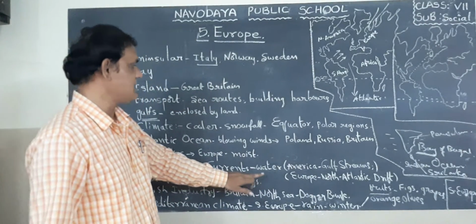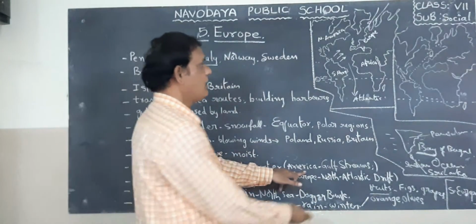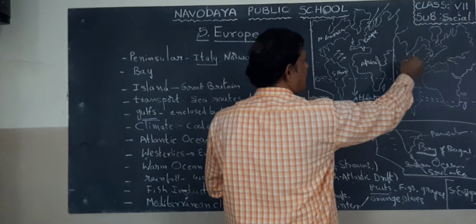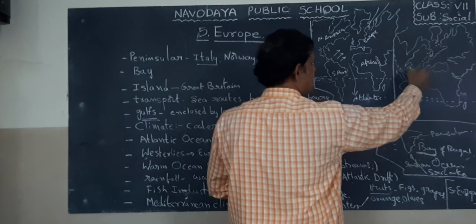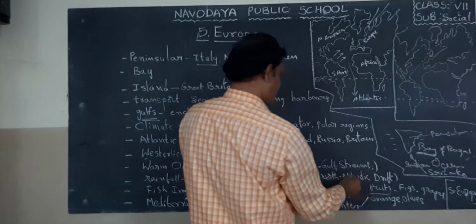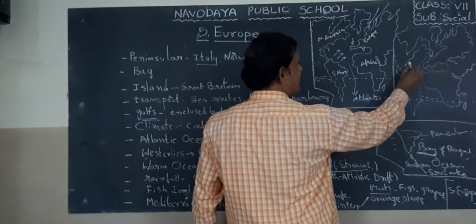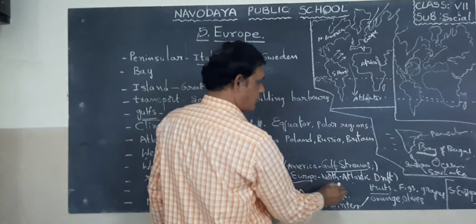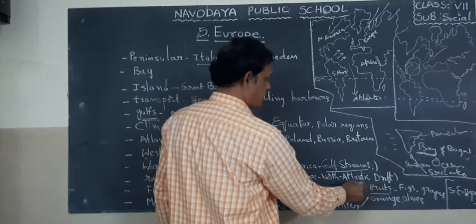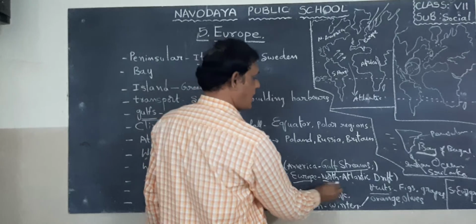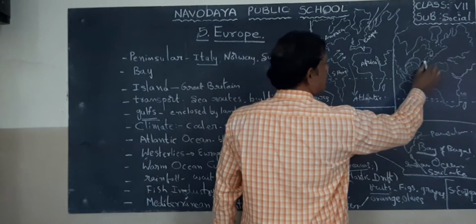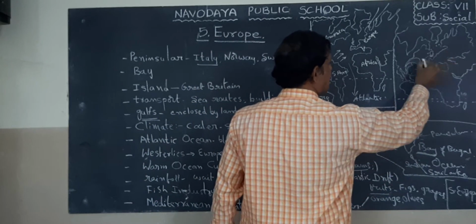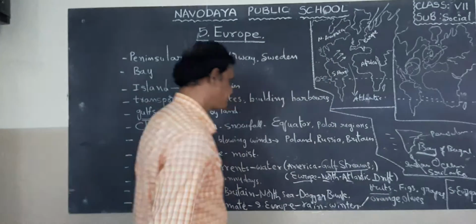So these currents, this is America, we know. Here these currents are called Gulf Streams. What are they called here? Gulf Streams. Next, in Europe, in the North Atlantic Ocean, they are called the North Atlantic Drift. Here they are called North Atlantic Drift.